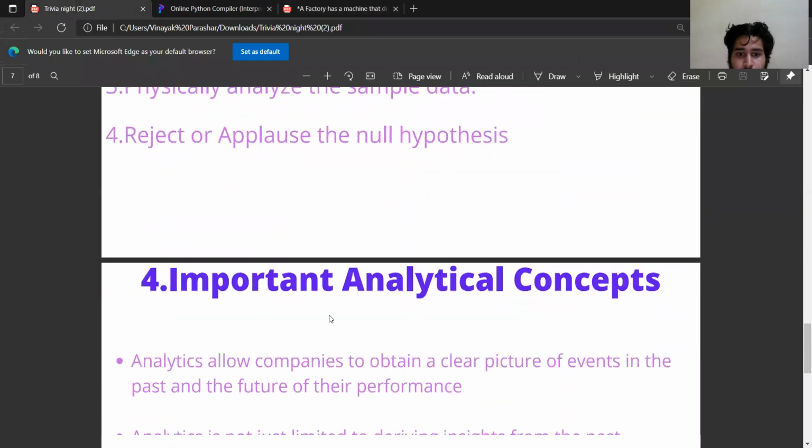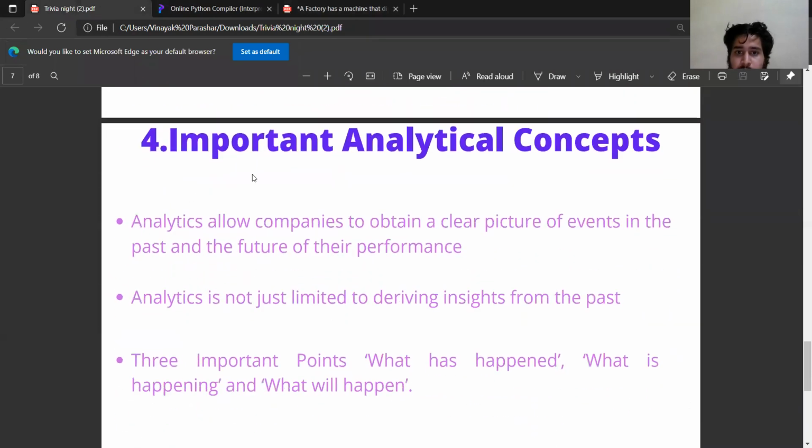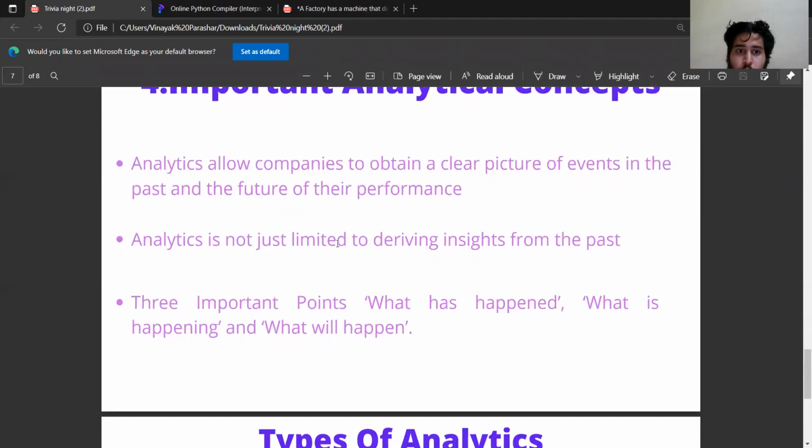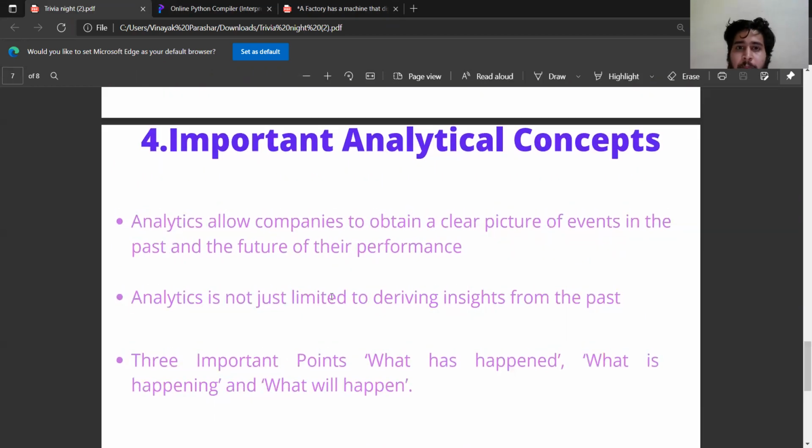Coming forward, the fourth question that I have chosen is important analytical concepts. In analytical concepts, a company wants a clear picture of what the consumer wants, what a consumer is searching for, and what the scenario will be in the future. That's why analytical concepts are really helpful. We use some algorithms and data structures, and based on that, we do some hardcore predictions.